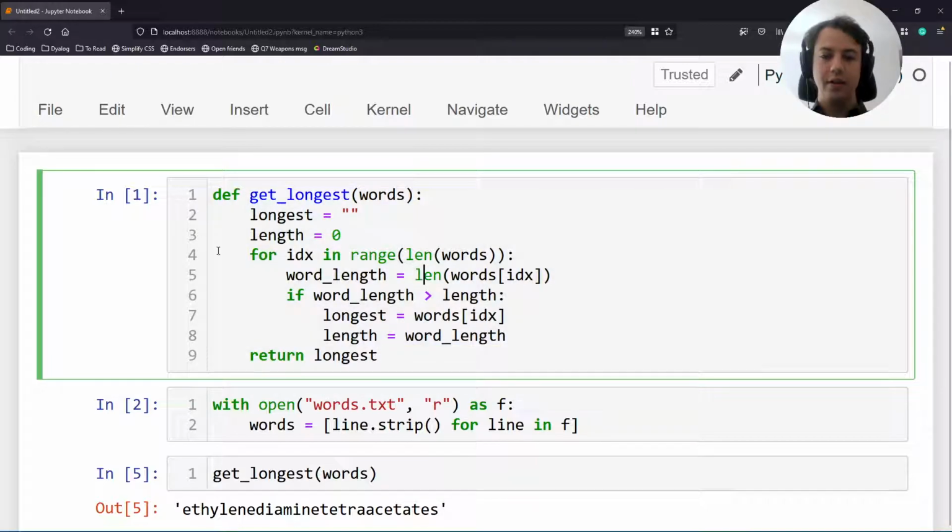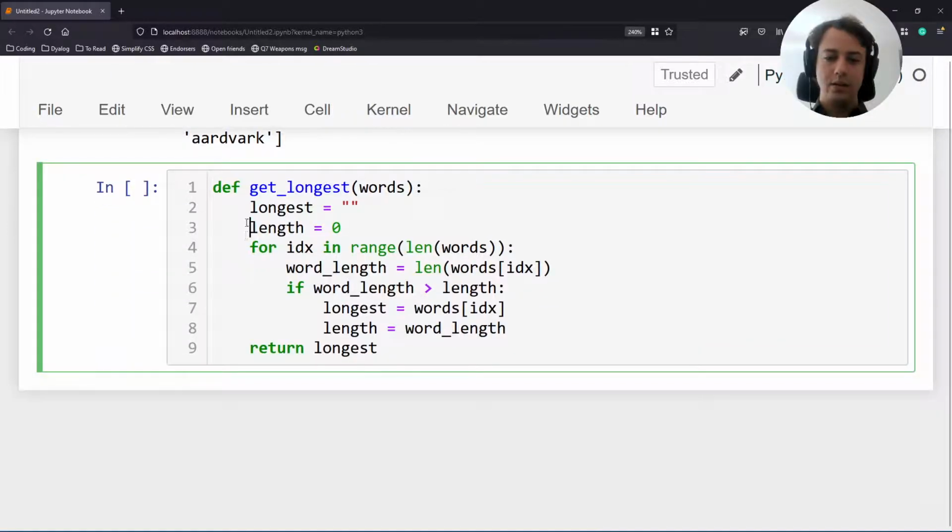Now, the very first thing I think we can do is take a look at the for loop here. Notice how in the for loop we're going to pick the index. So we're going to iterate over the range of the length of the words, and we pick this index, and then what do we use the index for? To index into the list of words twice. That's the only thing the index is used for. In fact, we don't really need the index itself. What we care about really is the word that we're pointing at.